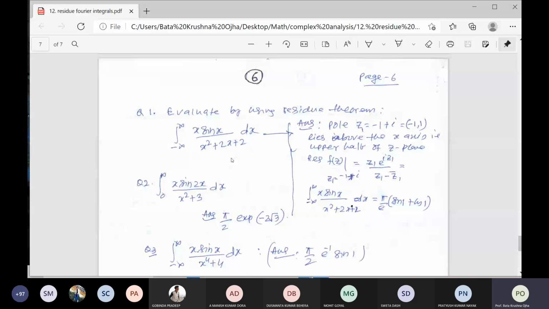Residue is equal to pi by e times sin 1 plus cos 1. All are real, then pi i. This is the residue; calculate the residue.